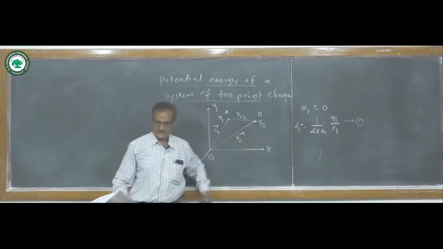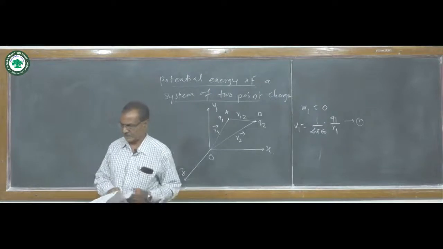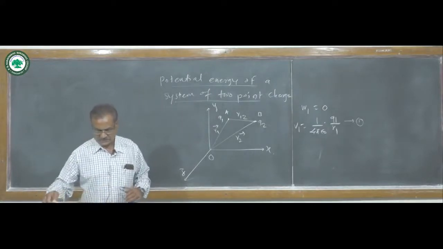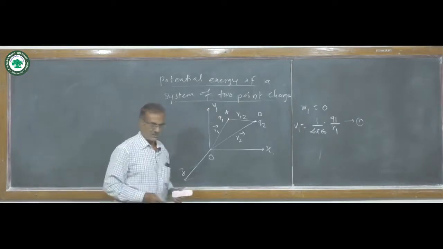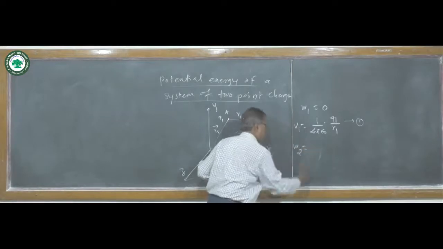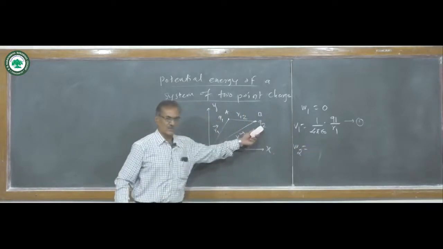Now this charge Q2 is brought from infinity to point B. Therefore the work done is W2.